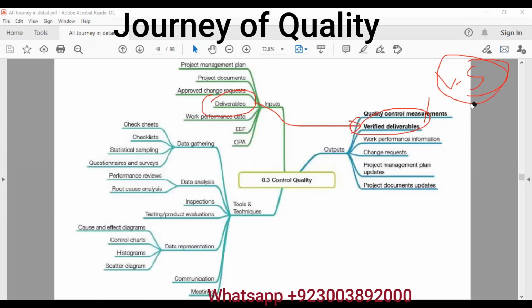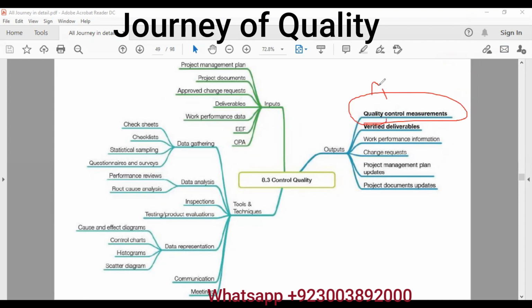Then we have quality control measurements that will be produced, and these quality control measurements will go as an input to manage quality. Of course, we will have work performance information showing the current status of the project, how many defects are there, comparing plan to the actuals, change request, plans update, document update.